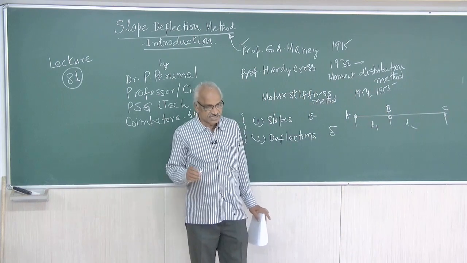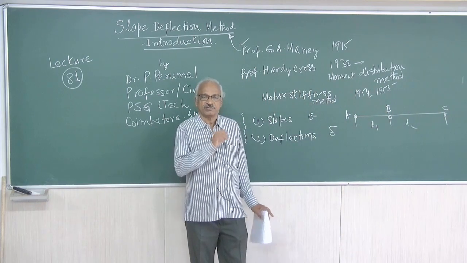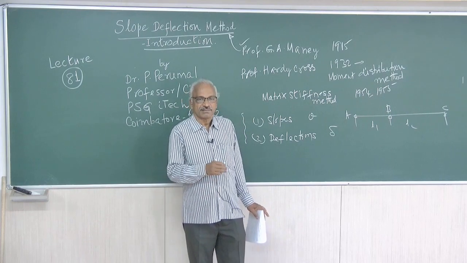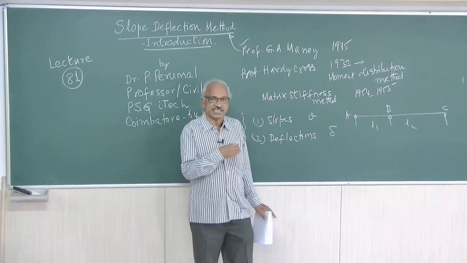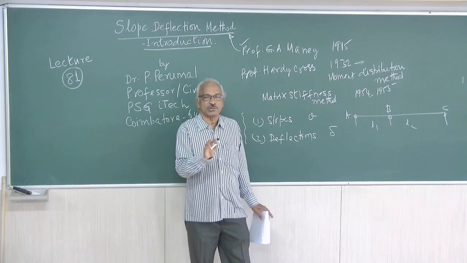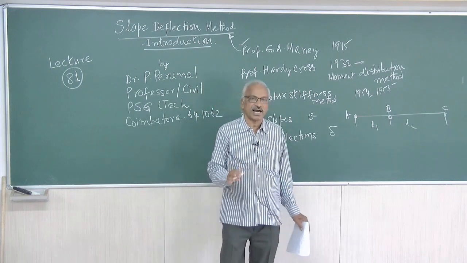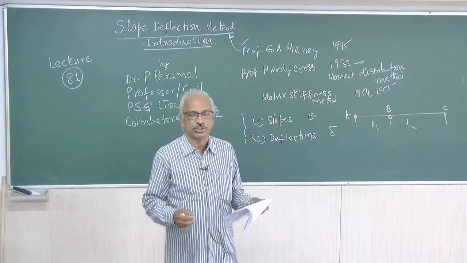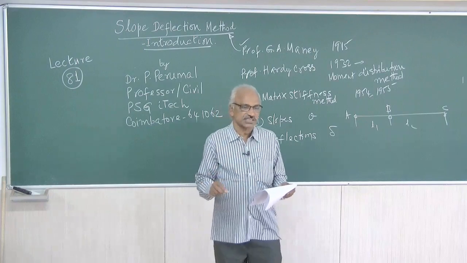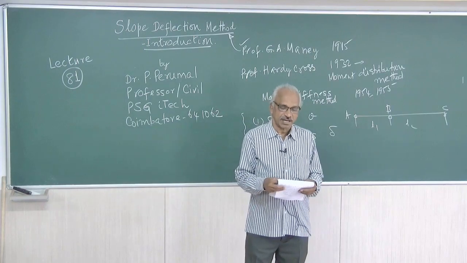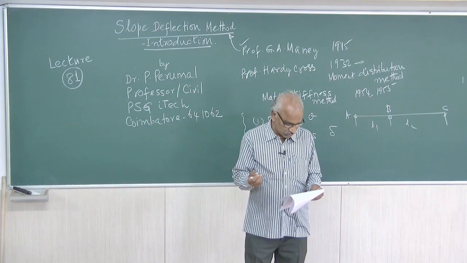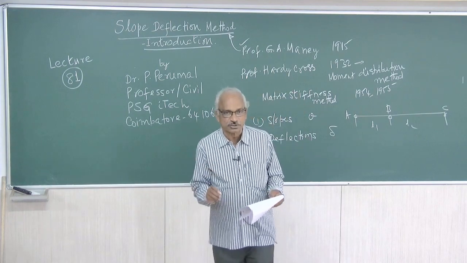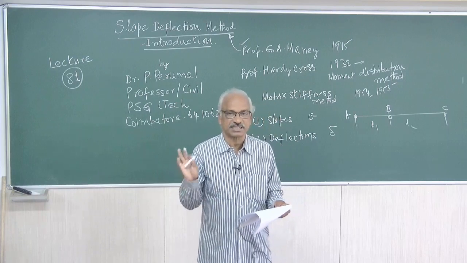If the cross section has a moment of inertia I from A to B, throughout it is I. Similarly, between B and C over the entire length L2, the value of I is uniform, or the section is uniform. So that is one of the assumptions made in the analysis of beams or frames by the slope deflection method.